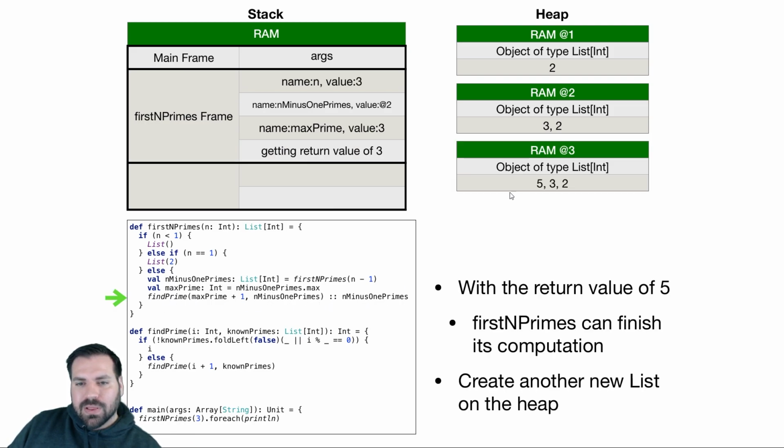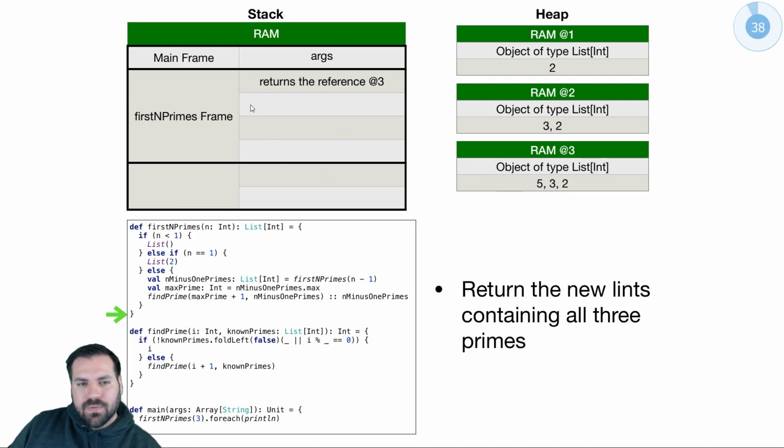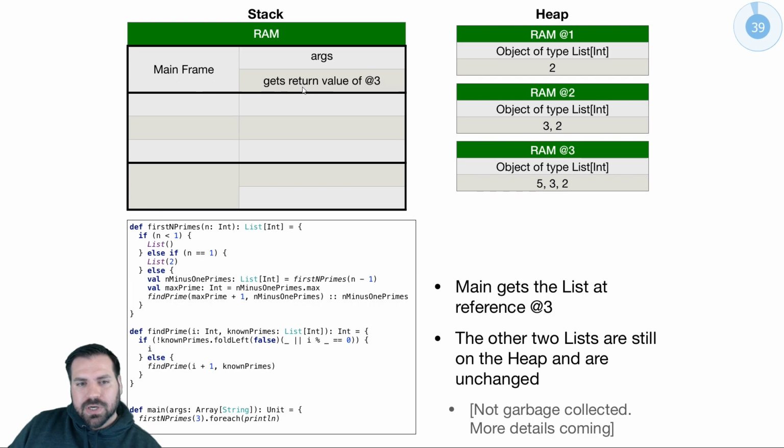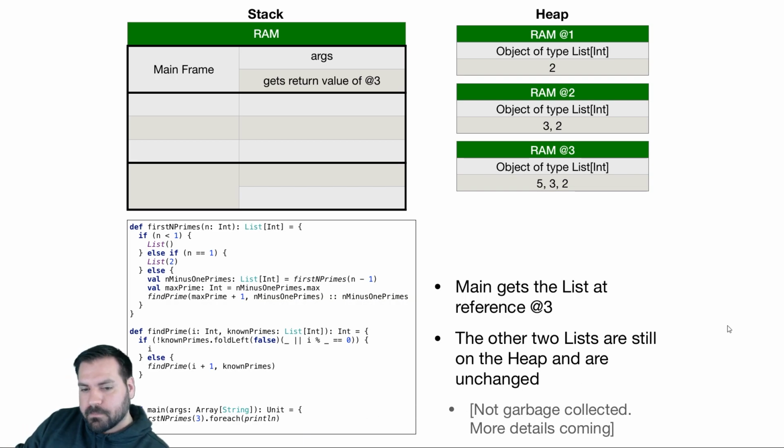Prepend that to our list at 2. N minus 1 primes, N minus 1 primes at 2. That's this list. 3, 2. Prepend 5. That creates a brand new list on the heap containing the values 5, 3, 2. And that's ultimately what's returned from this method. This reference at 3, which is this referring to this list. That's what's returned to our main method. Our main method gets that list at 3 and then prints them all to the screen.